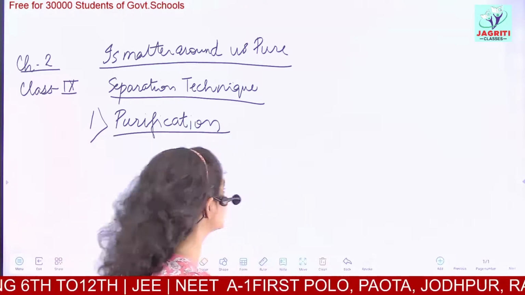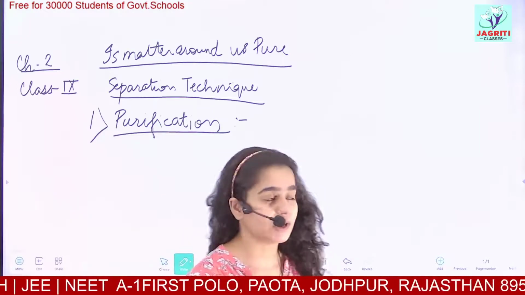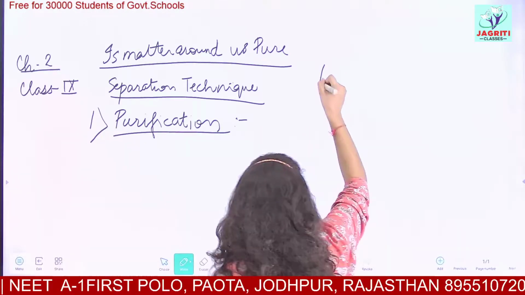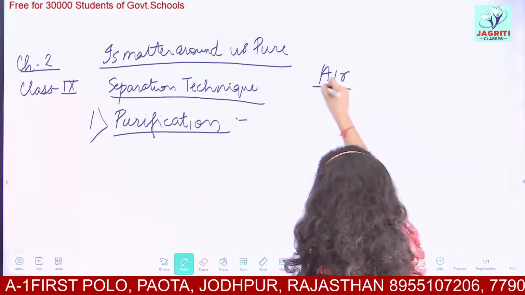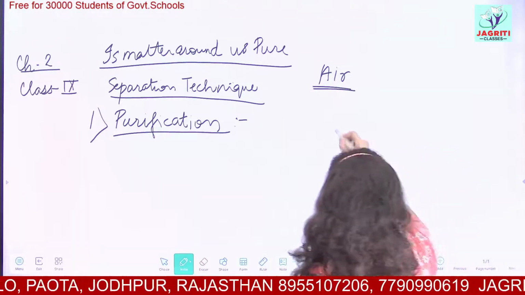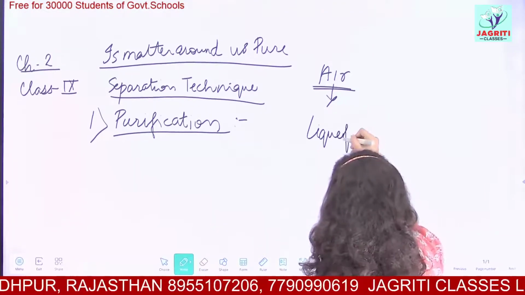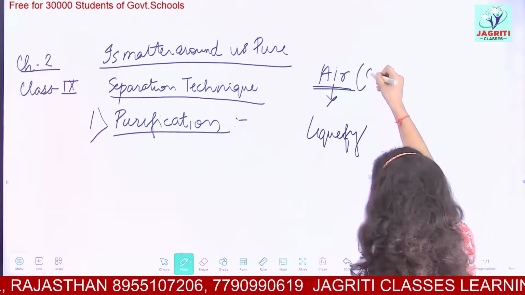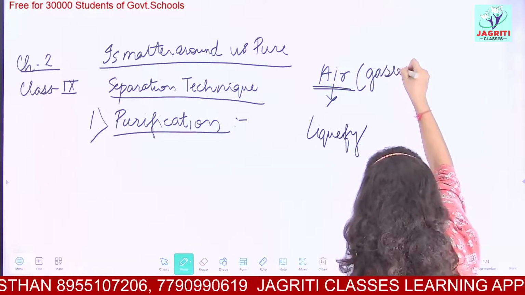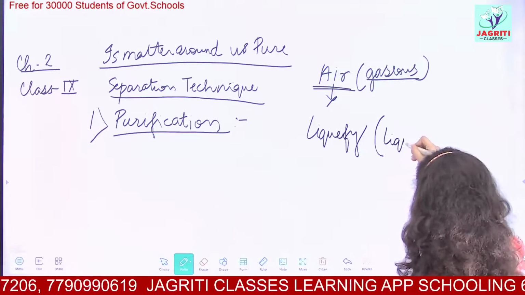recently discussed. So for the purification of air, a flow chart is made in your books, okay? So the flow chart is what? You have to take your air, the air supply or the air source you have to consider. Then from that, you have to liquefy this air. That is, this air is present in gaseous state, so you have to convert this gaseous state into the liquid state.